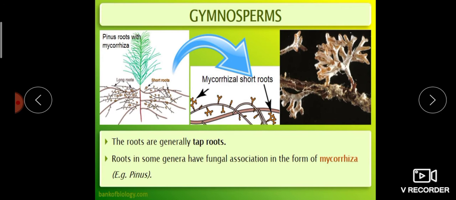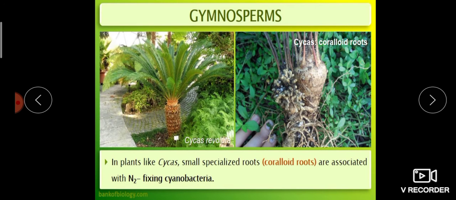Then come to the root part. Mainly a taproot system, and it has fungal or algal association. The fungal association present in the root of Pinus is in the form of mycorrhiza. Then come to the plant Cycas. Cycas has a specialized root called coralloid root, and it has an association with cyanobacteria that have the ability to fix atmospheric nitrogen into ammonia. Okay, the major types of cyanobacteria present in the coralloid root are Nostoc and Anabaena.